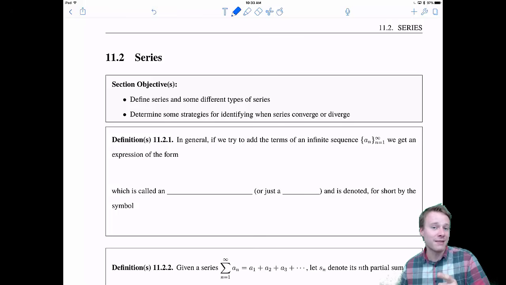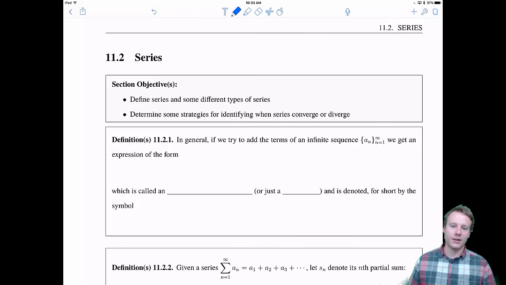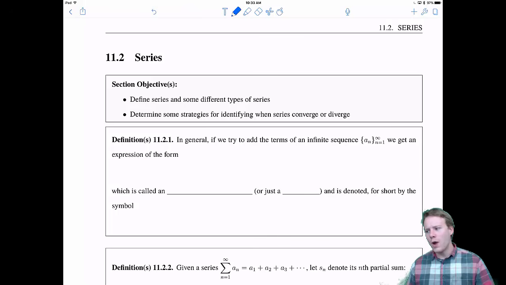But sometimes, if you take the right set of infinite numbers and add them together, it does actually head towards something finite, and these are very interesting series. So in this section, I should formally define what series are, and we'll go over some different types of series. Then we're going to figure out when series actually converge towards a finite number versus when they diverge and head towards infinity or negative infinity, or never head towards anything. All right, so let's get to it with a definition.